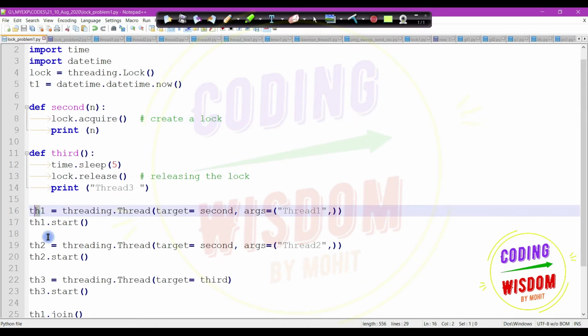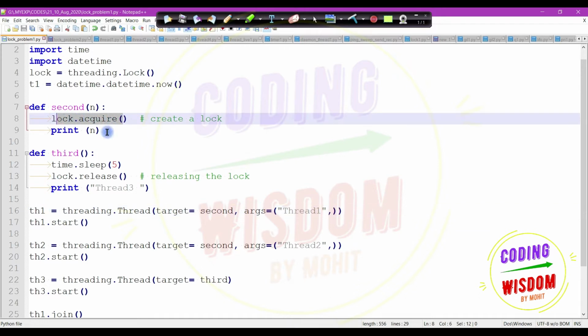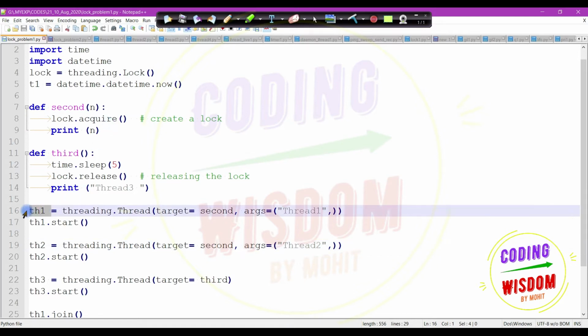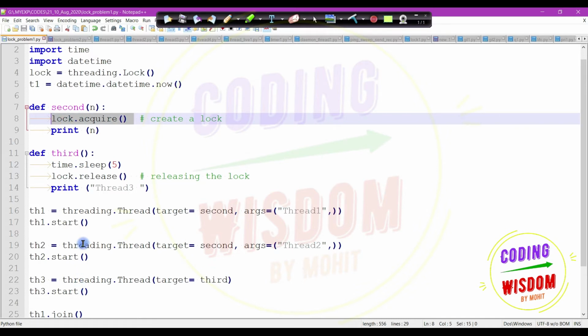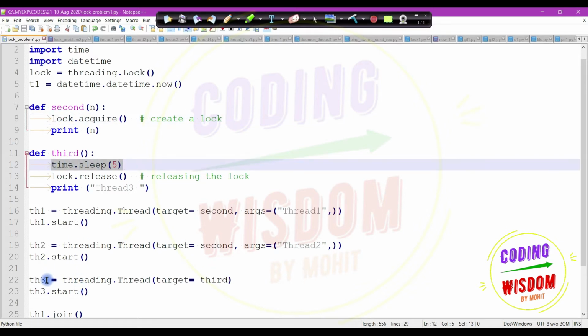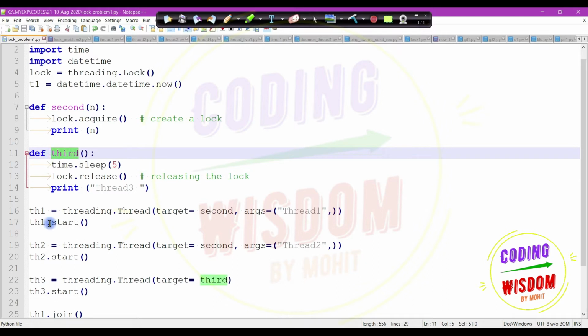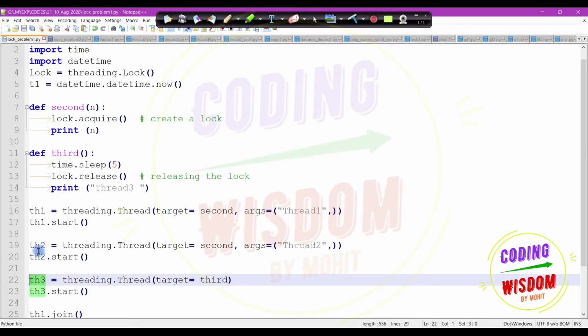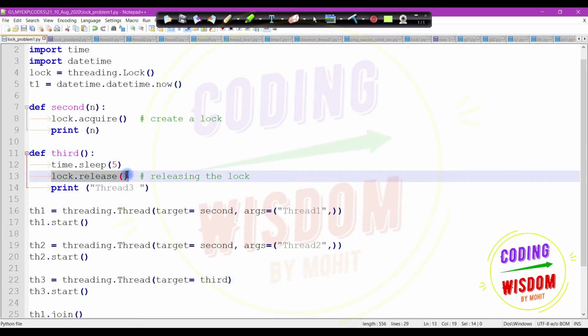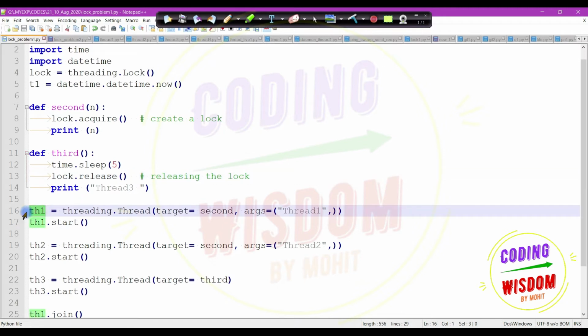These two threads try to acquire this lock. The first acquired the lock and the second is waiting for thread 1 to release it, so that thread 2 can acquire it. But there is no release statement. After 5 seconds, the third function run by thread 3 releases the lock acquired by thread 1.